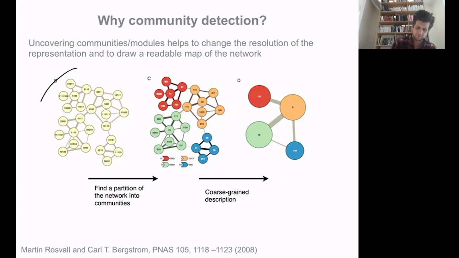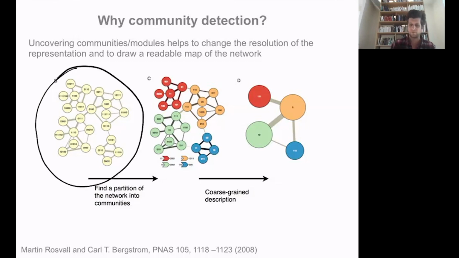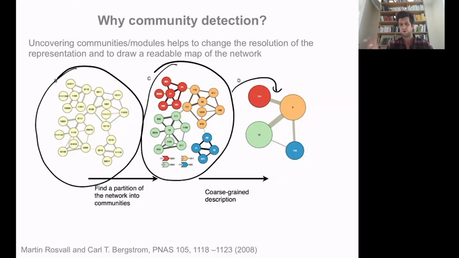Indeed, if instead of representing the whole graph, you first find the communities and then represent the network at the level of the communities, that's a way to reduce the number of nodes to represent, to coarse-grain your representation, and a way to improve the legibility of the graph itself.